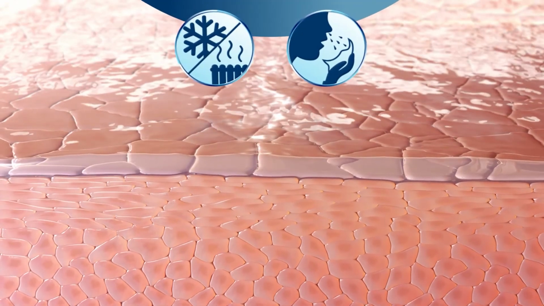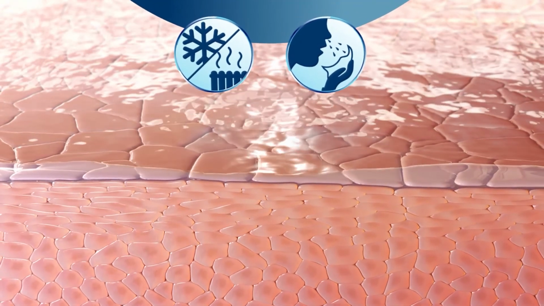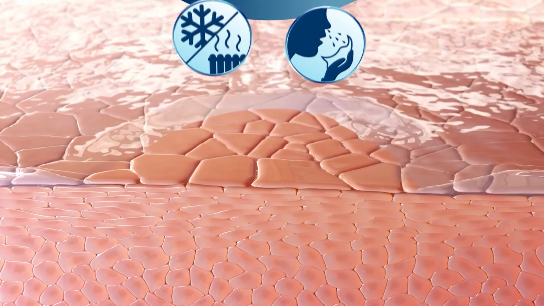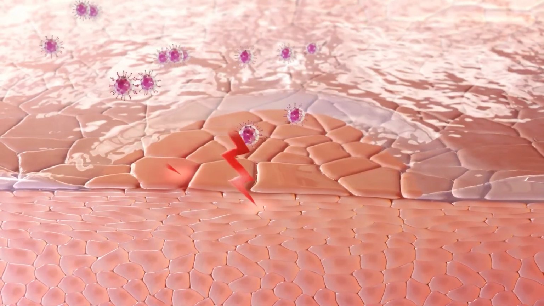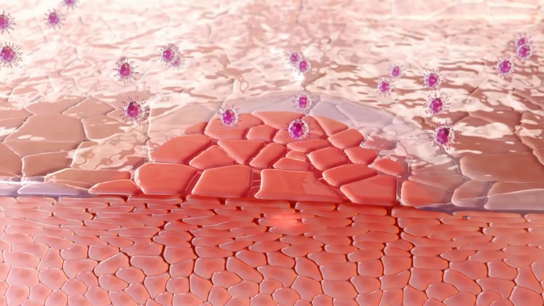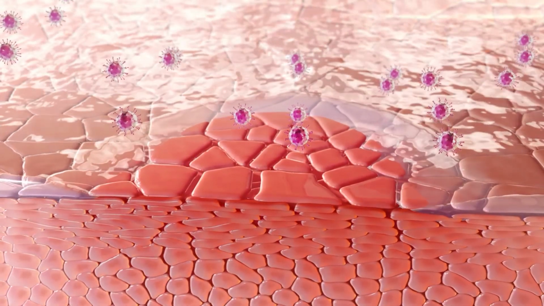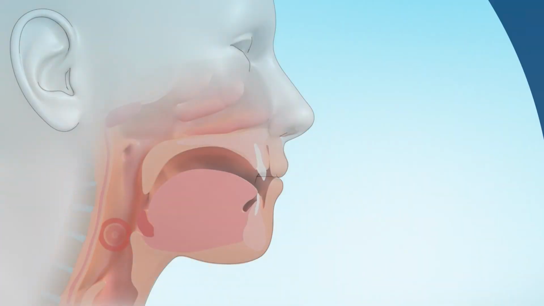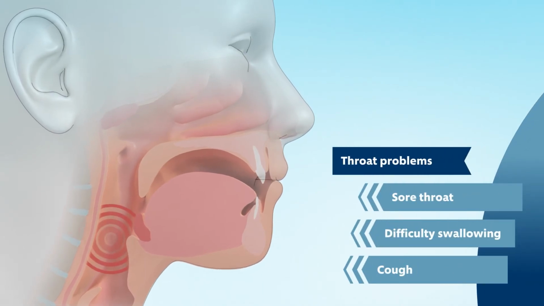When healthy, the throat's mucous membrane is lined by a serous fluid that effectively protects it and keeps it moist. However, various factors can dry out this protective layer. The mucous membrane is thus no longer adequately protected against pathogens like viruses and can quickly become inflamed. The result is a sore throat.